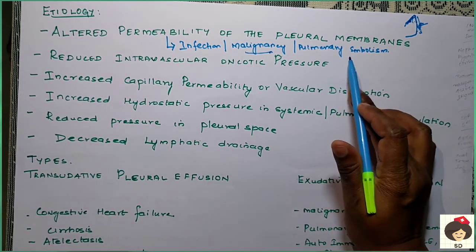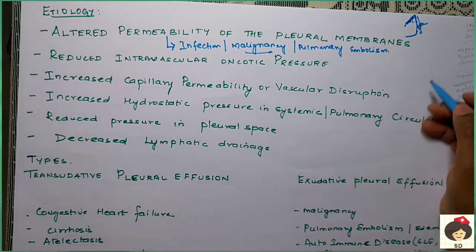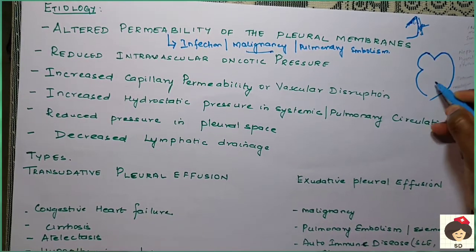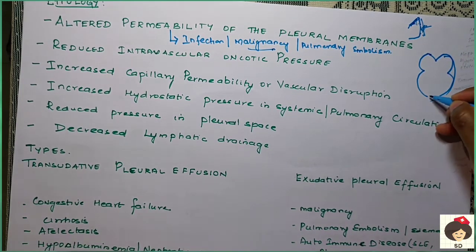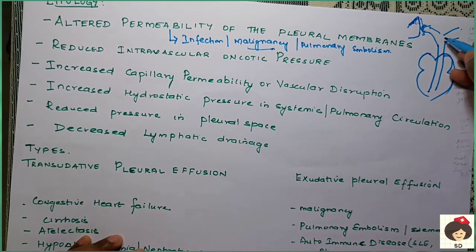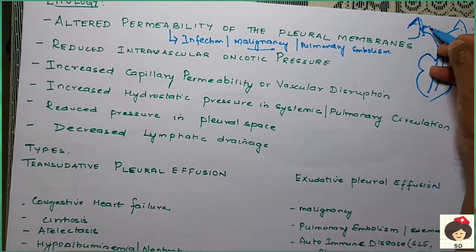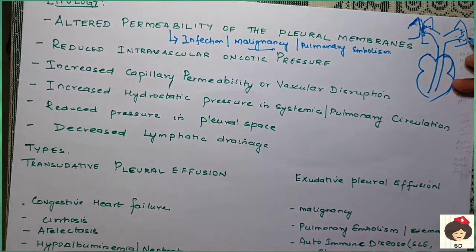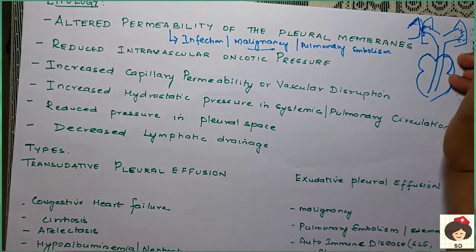And next is pulmonary embolism. So pulmonary embolism, you know the heart. From the right side of the heart there is an artery called the pulmonary artery. It gives rise to branches like the right pulmonary artery and left pulmonary artery. These two pulmonary arteries go to each of the lungs. Okay, so when they go to the lungs they divide into so many branches called pulmonary capillaries, and these pulmonary capillaries go to the alveoli for oxygenation.